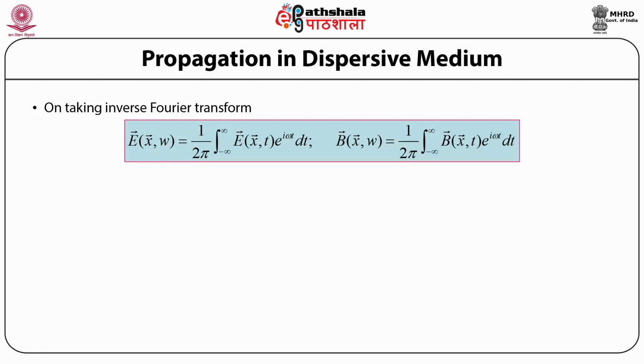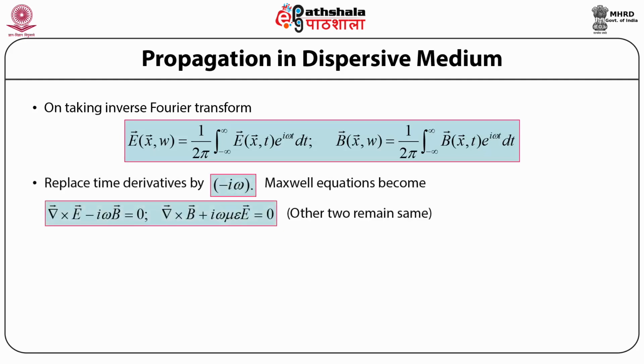Now, if we replace the time derivatives in the above Maxwell's equations by minus iota times omega, then we get two of the wave equations that we had written above as the curl of the electric field vector E minus iota times omega times the magnetic field induction vector B is equal to 0. Similarly, the curl of the magnetic field induction vector B plus iota times omega times mu times epsilon times the electric field vector E is equal to 0.